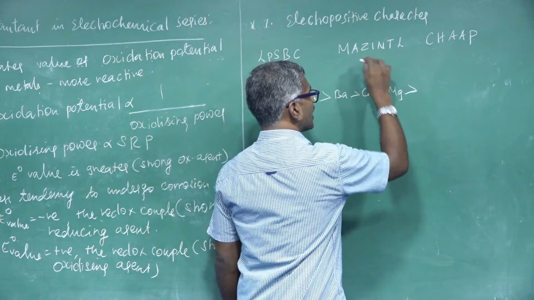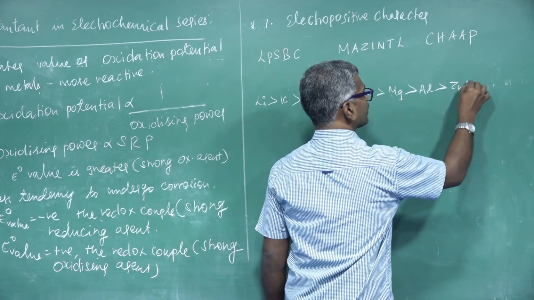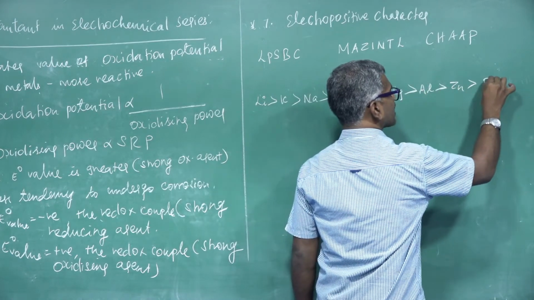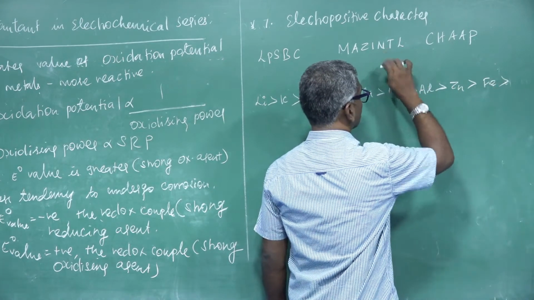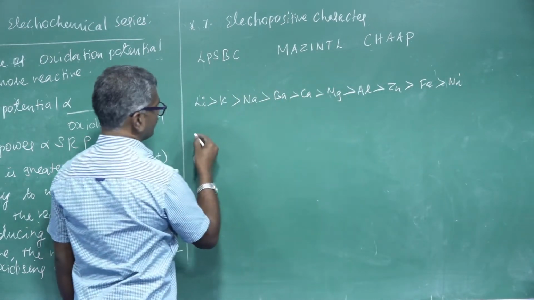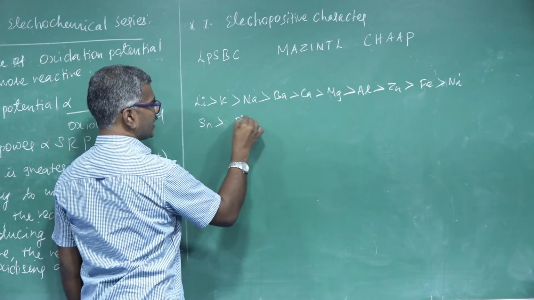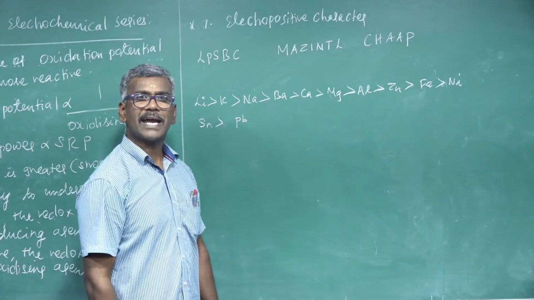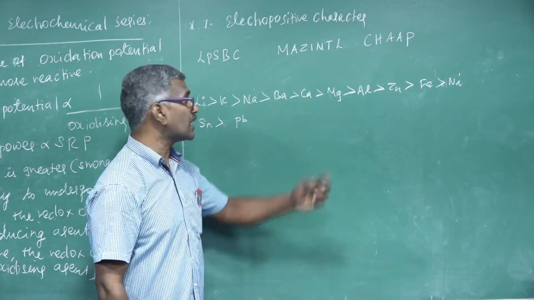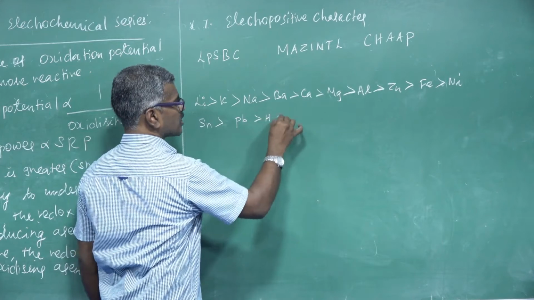A is aluminium, Zn is zinc, I is iron, N is nickel, T is tin, L is lead. Here hydrogen is not a metal, but a line between Mendel and Chop, greater than hydrogen.